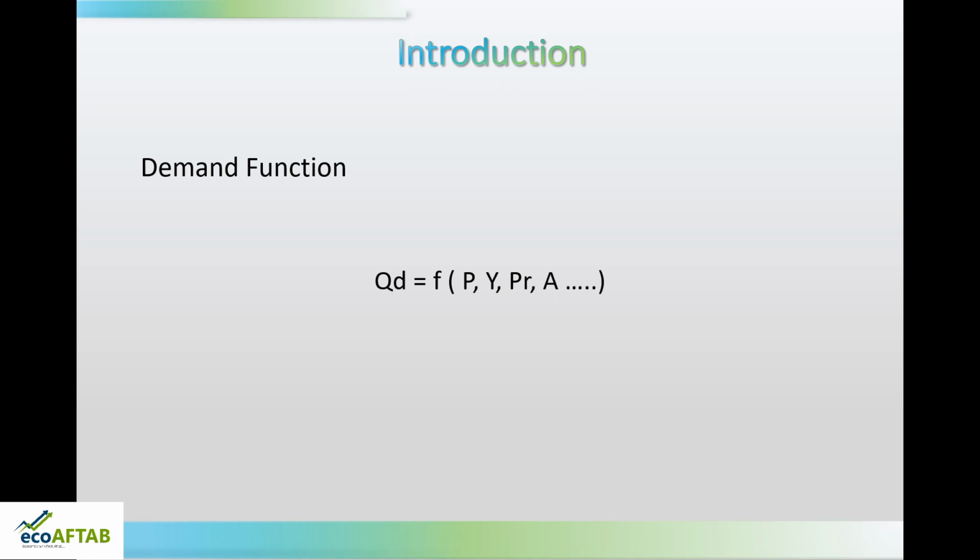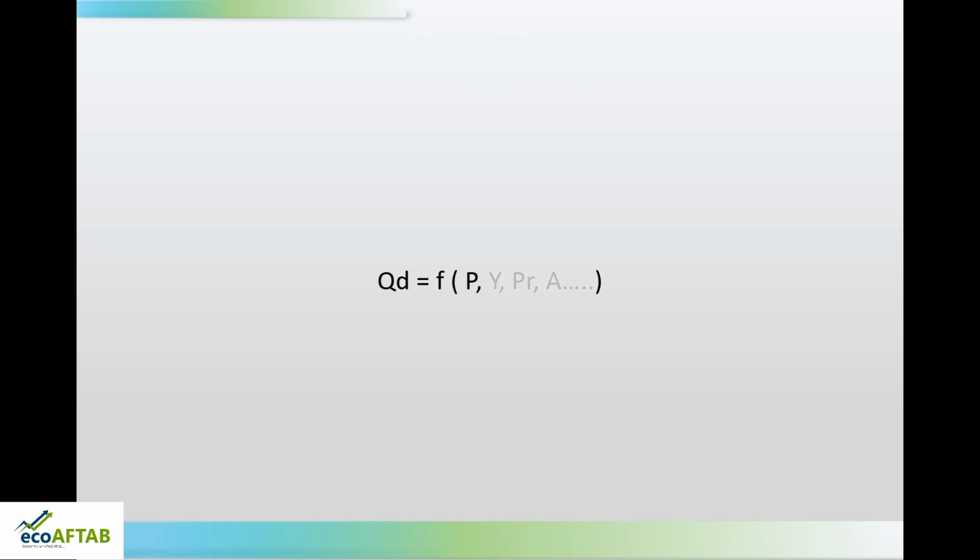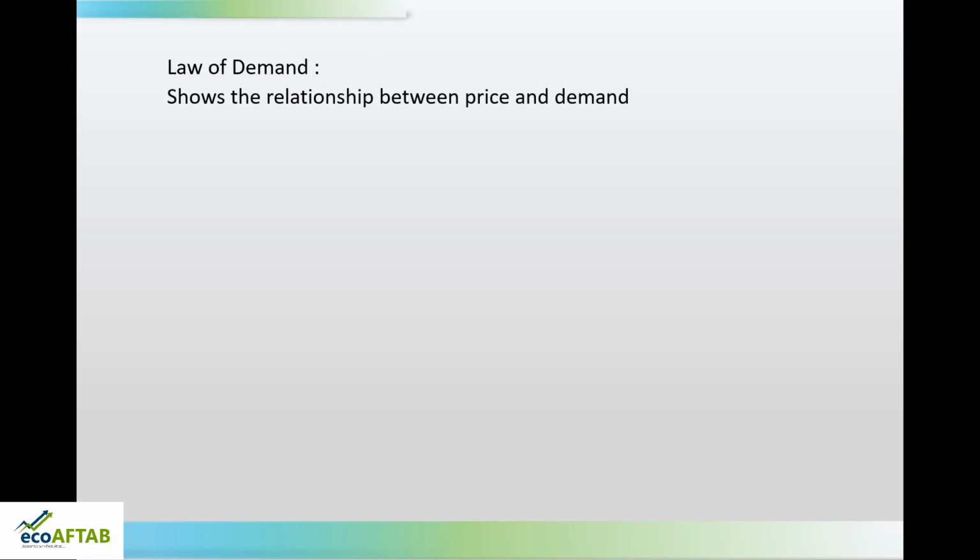Now, we already understood what the law of demand is. Law of demand, what does it say? Other things remaining constant, you can see all the other things have become fade. Now, what remains is P. So, if quantity demanded is a function of P, other things remaining constant, that becomes our law of demand. So, law of demand shows the relationship between price and demand.